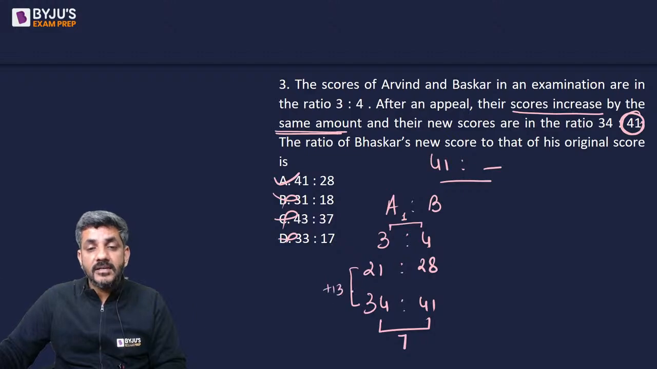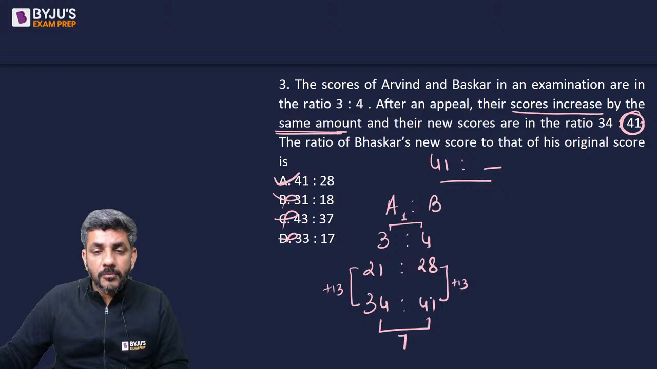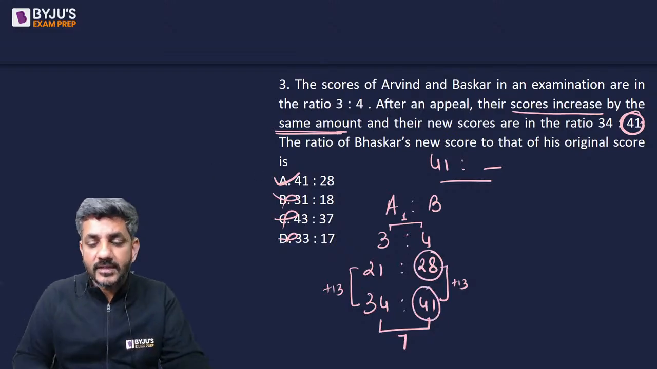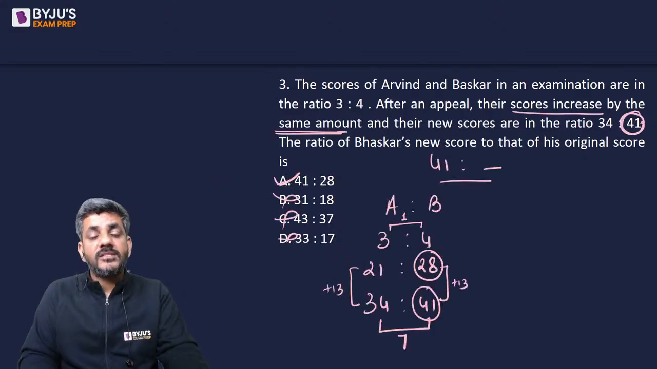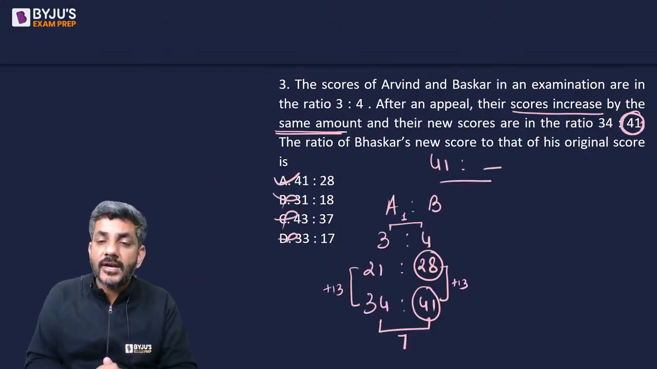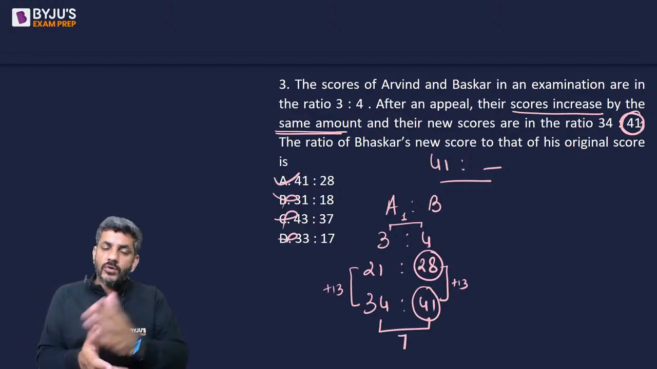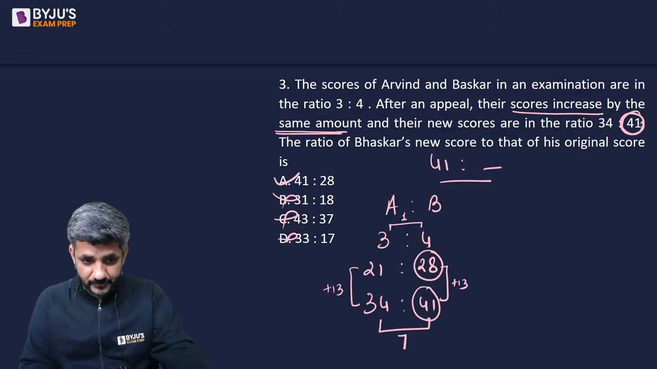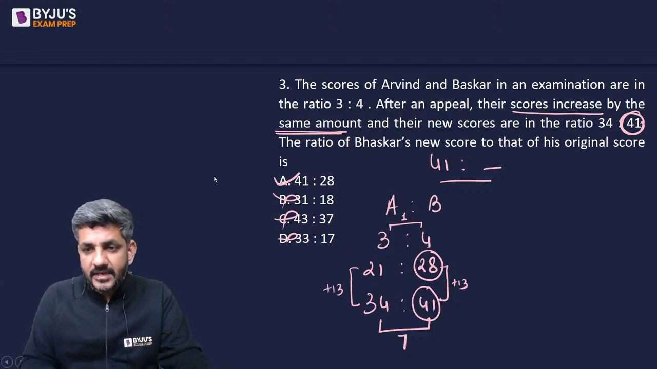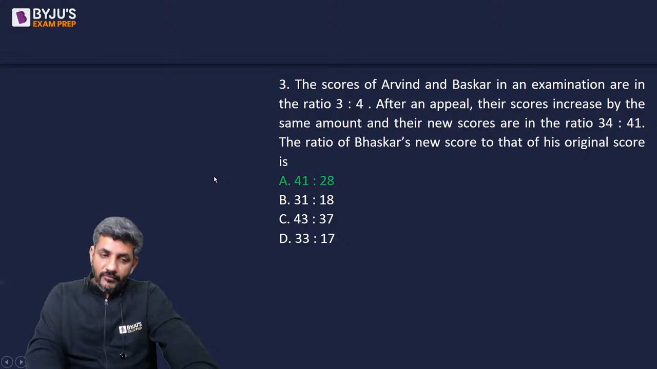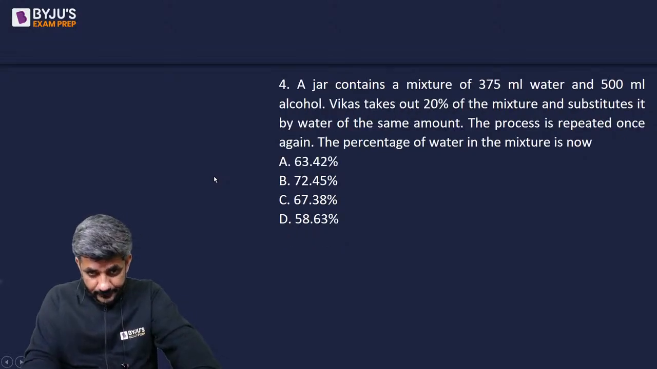आप देखिए यहां भी 13 का इंक्रीज आ रहा है और यहां भी 13 का इंक्रीज आ रहा है। Question is asking you Bhaskar's new score to old score. The answer is 41:28. As I said, the question was extremely easy because of the kind of options it had, but even without that, you could have answered it very fast. That's question number 3 now. I'm sure it is understood to all. I'll move ahead to question number 4 on your screen now.